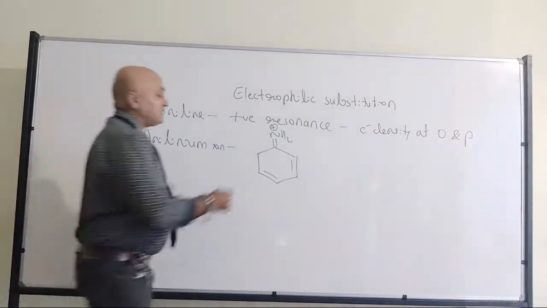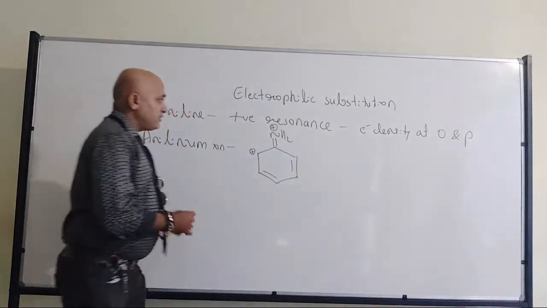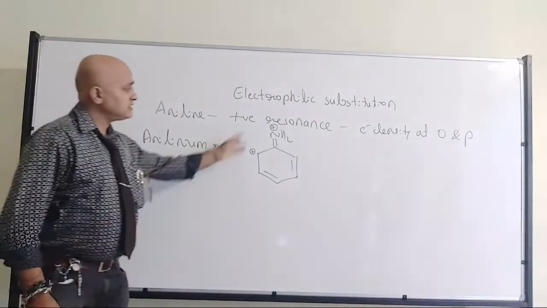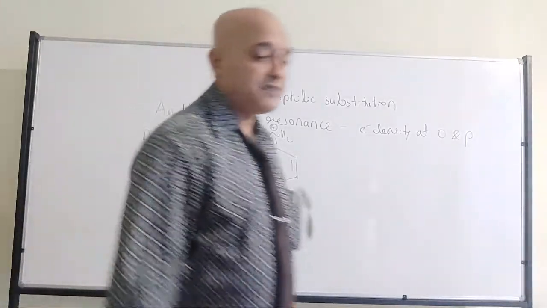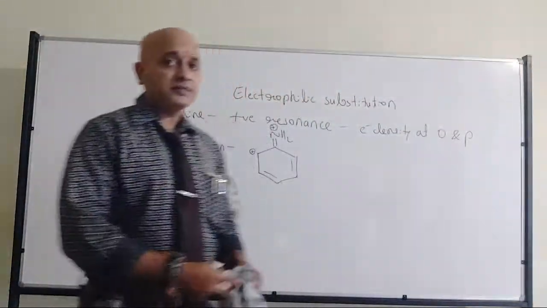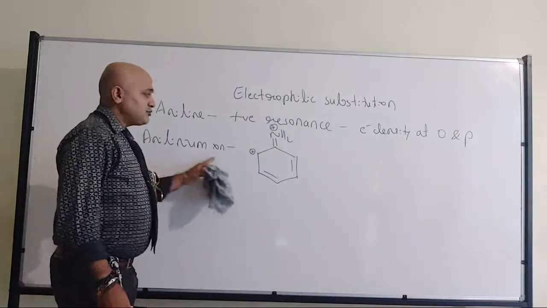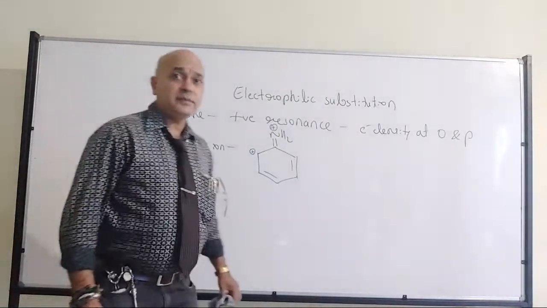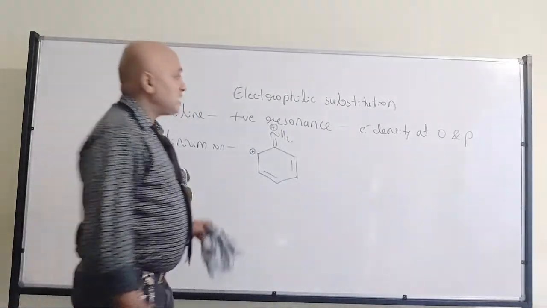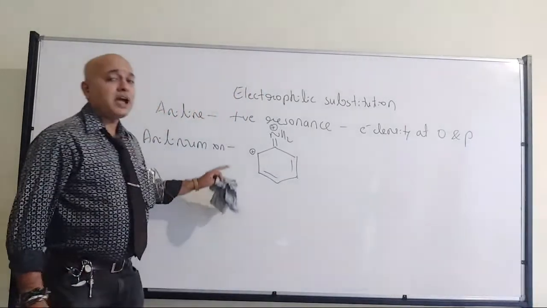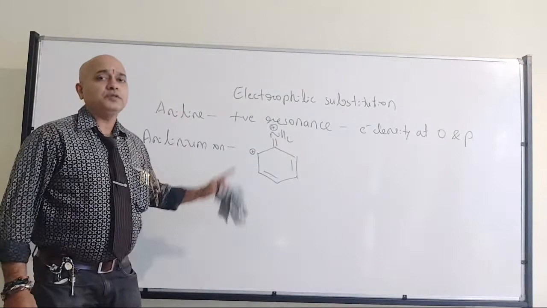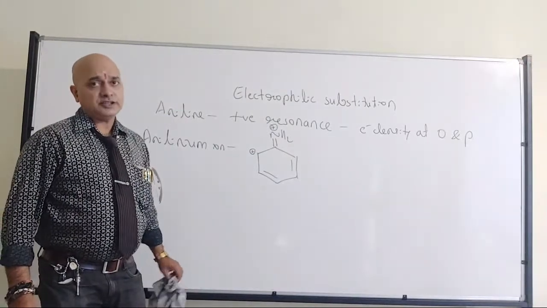During that time there will be the formation of positiveness because there will be shifting of the electron. So what I mean to tell you is that the presence of the anilinium ion can also have an impact on the electrophilic substitution reaction.